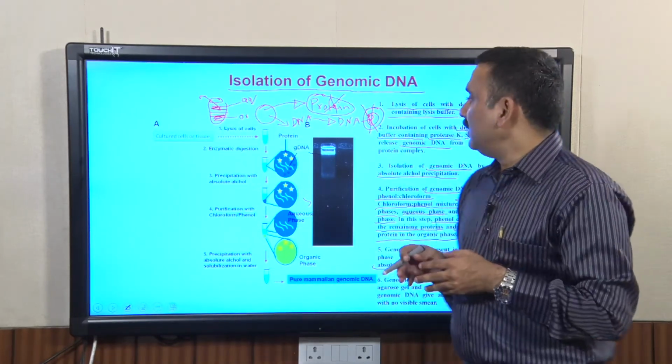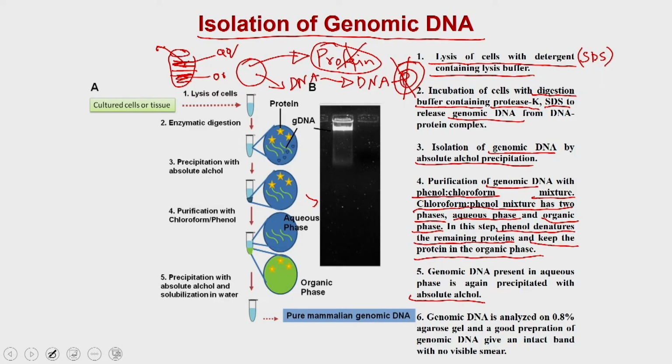How to do that? When you run this genomic DNA on an agarose gel, you will see an intact band of genomic DNA, and the other characteristic feature of genomic DNA is that it runs very close to the well. Genomic DNA is very heavy, so if it is not fragmented and is intact, it will run very close to your well. The other thing is, you also have to look for any kind of trailing signal.